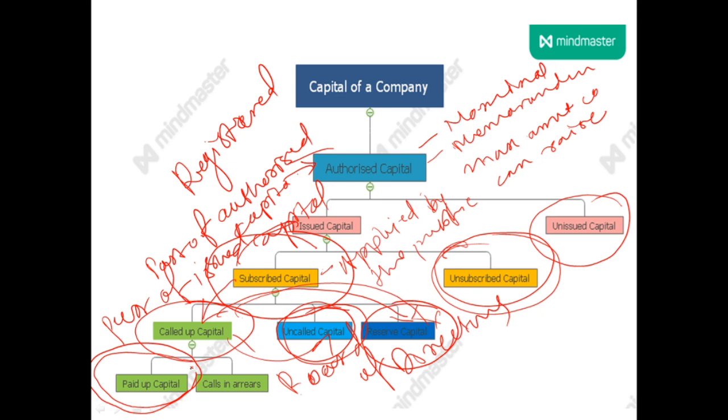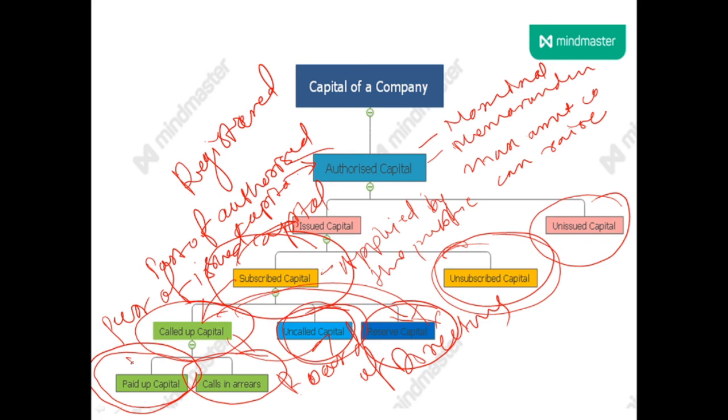Then you may wonder what calls in arrears are. When a call is made and the amount is not paid on that call, it becomes calls in arrears. Calls in arrears are arrears which are not paid. When calls are not paid by the shareholders when the call is made, that amount goes to arrears. That's why it is called calls in arrears. And when the amount is actually paid on the call by the shareholders, it is called paid up capital. And this paid up capital is a part of called up capital.